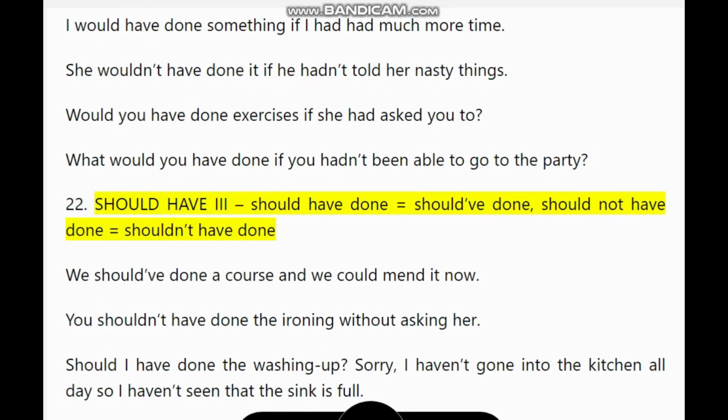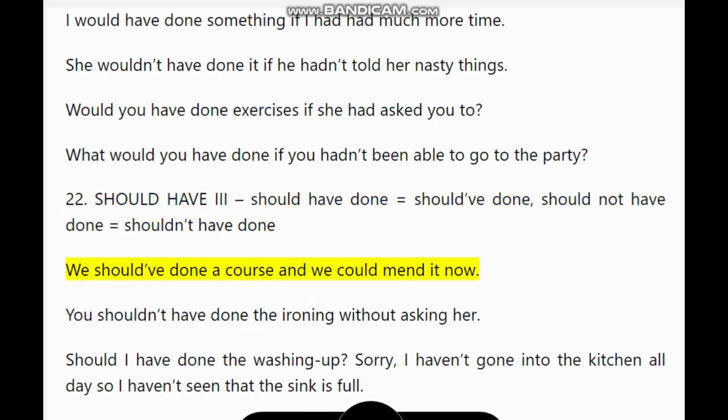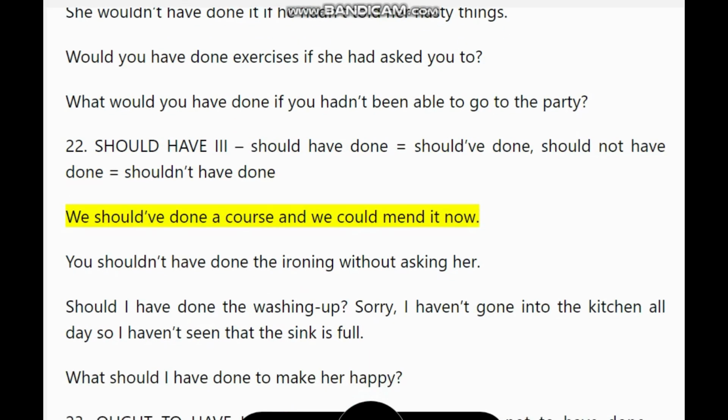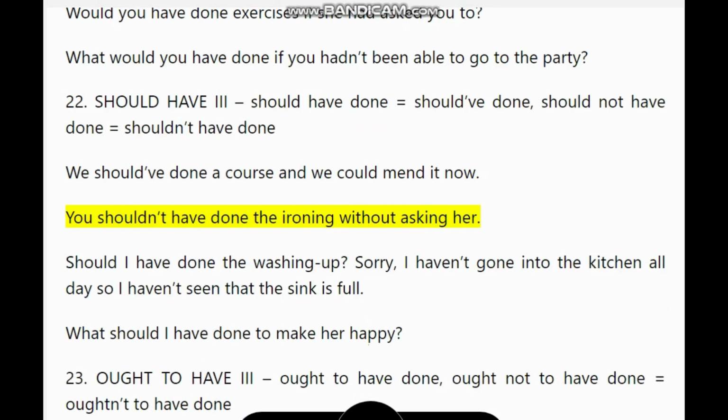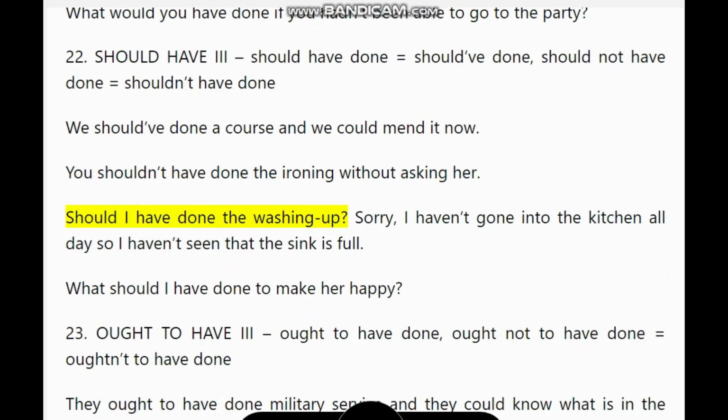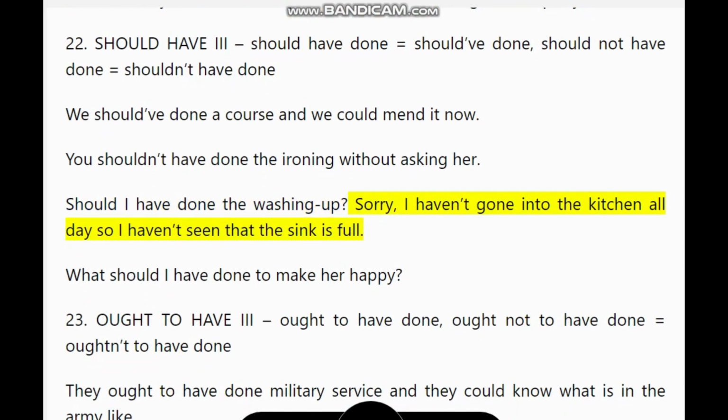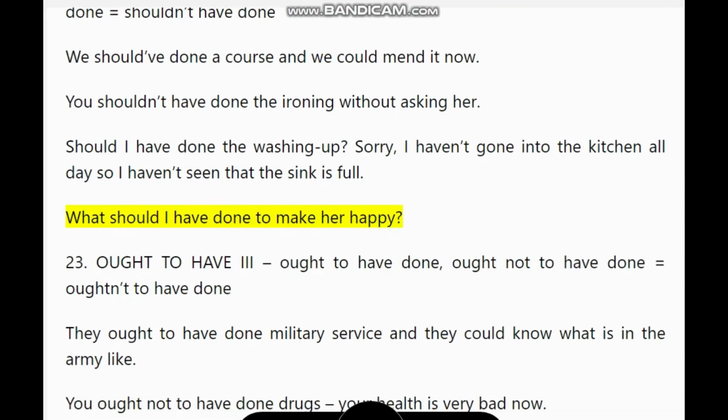22. Should have, should have done equals should have done, should not have done equals shouldn't have done. We should have done a course and we could mend it now. You shouldn't have done the ironing without asking her. Should I have done the washing up? Sorry, I haven't gone into the kitchen all day so I haven't seen that the sink is full. What should I have done to make her happy?